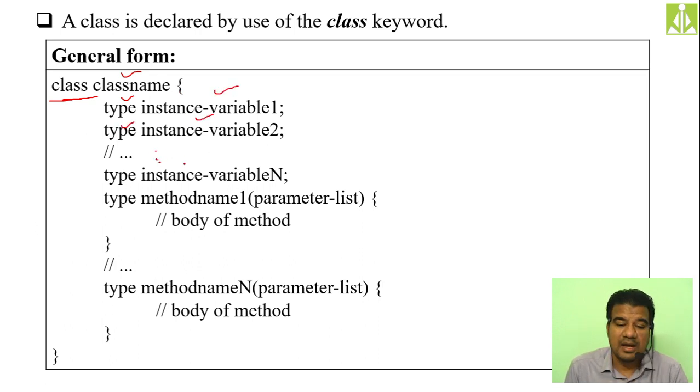Likewise, you can keep any number of instance variables of your wish. Then methods, in the sense member functions: return type followed by method name and the parameter list. You can't put the definition of the method outside the class. You have to put the definition of the method within the class itself.